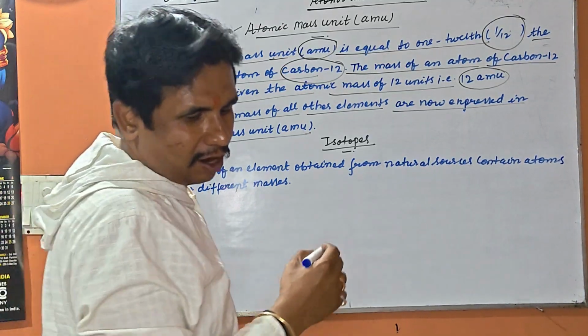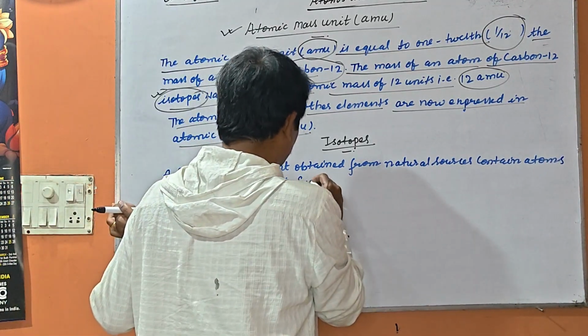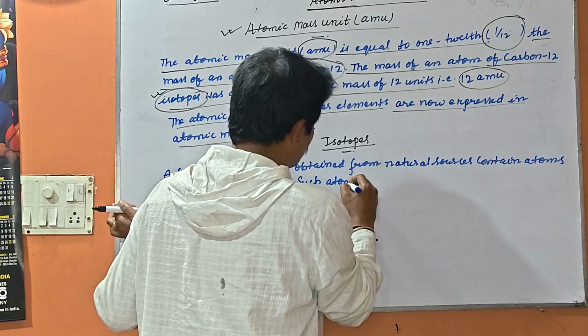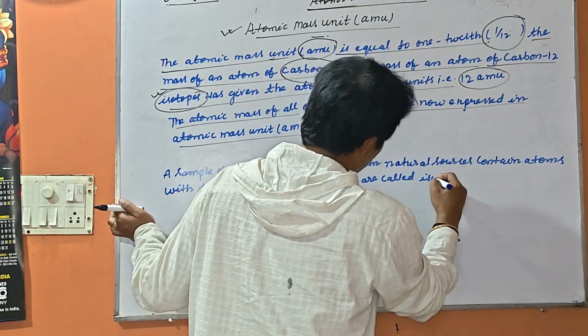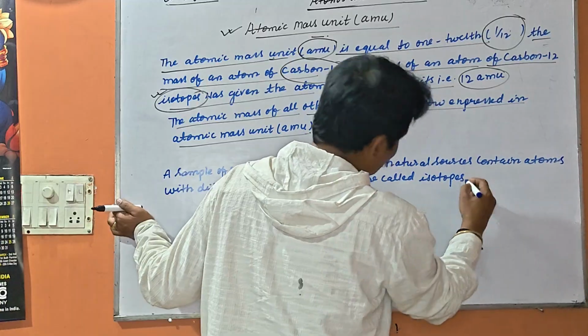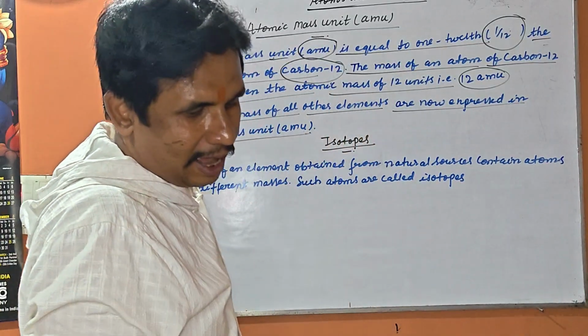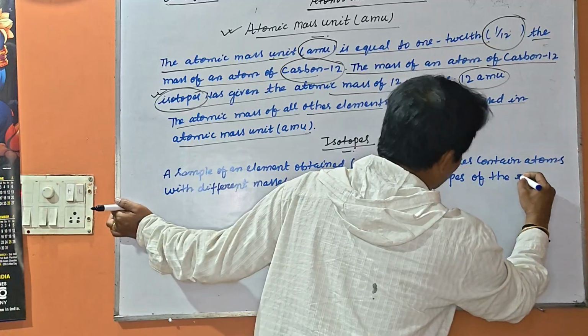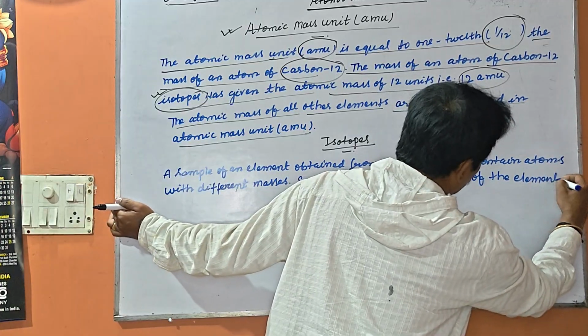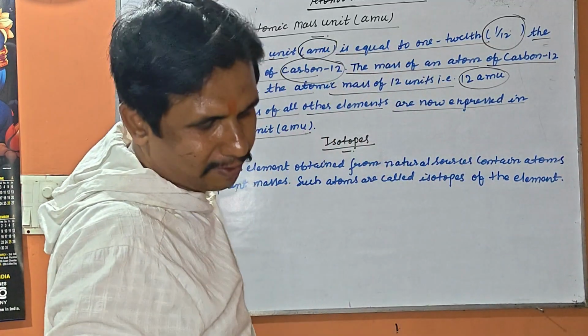Such atoms are called isotopes of the element.